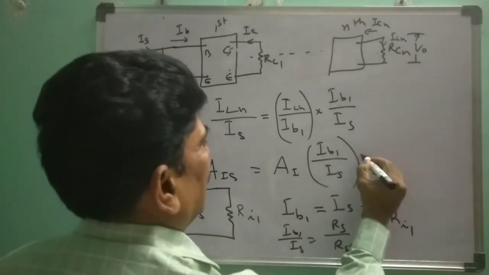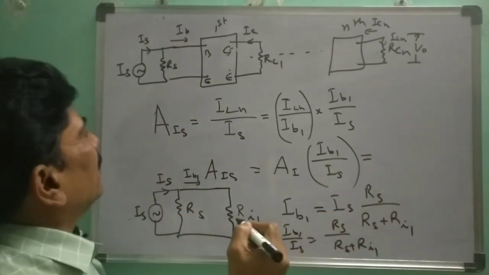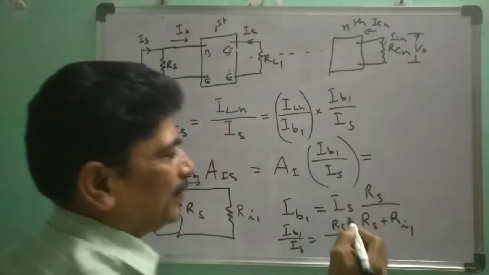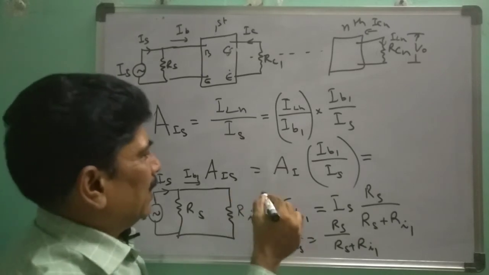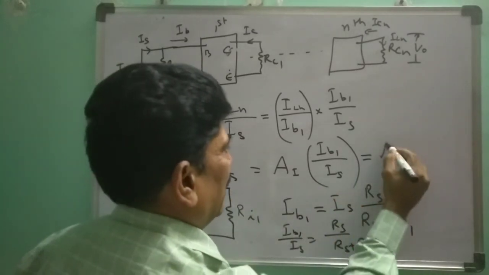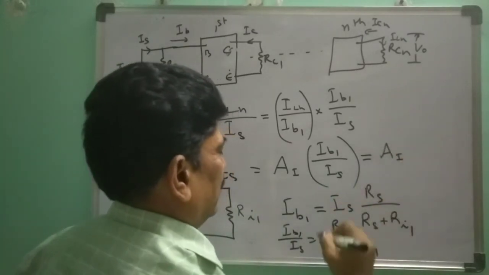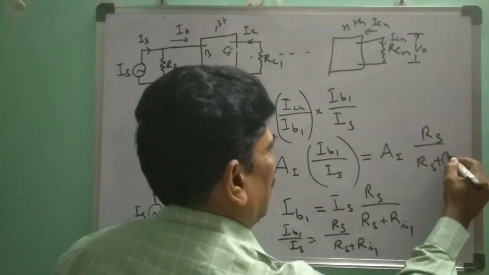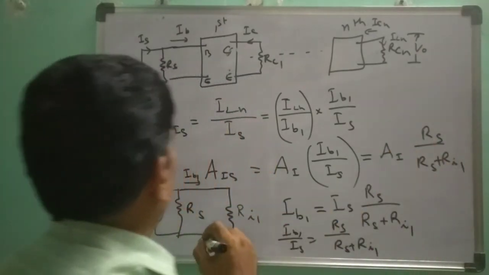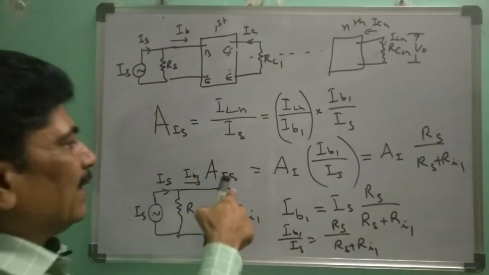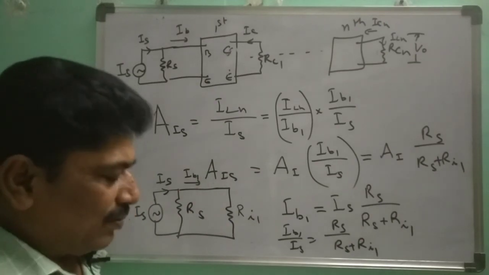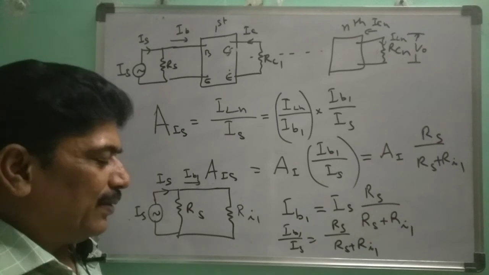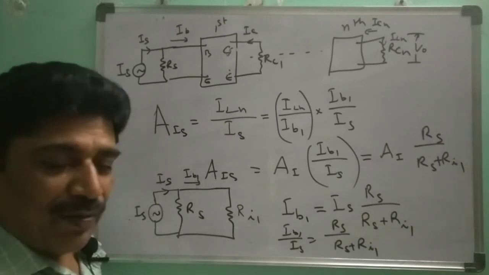So we substitute here, AIS is the overall current gain considering the source current. We get AIS equal to AI into Rs by Rs plus Ri1. This is the overall current gain. AIS is equal to this. Next we will see about the input impedance. Already seen output impedance, right? So before that, let us find the power gain.